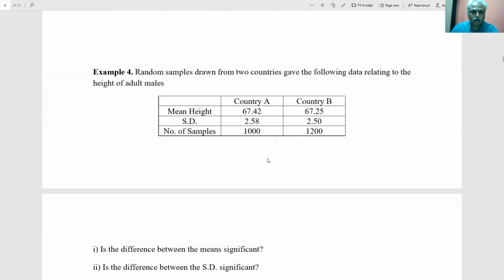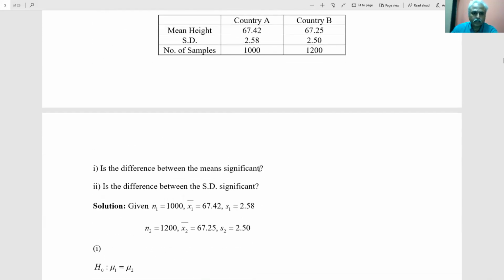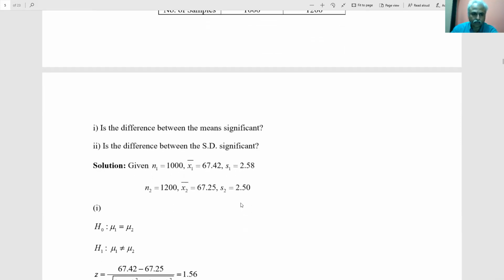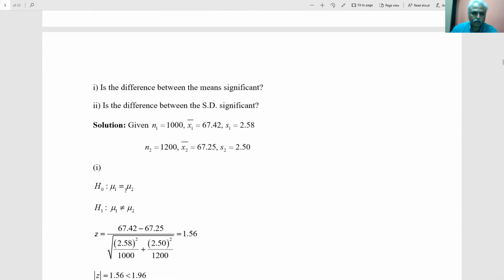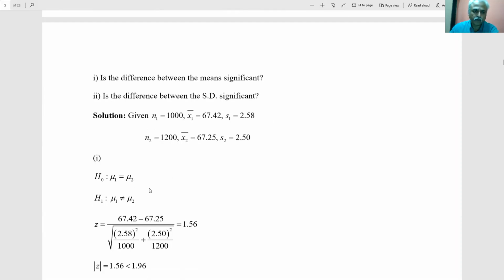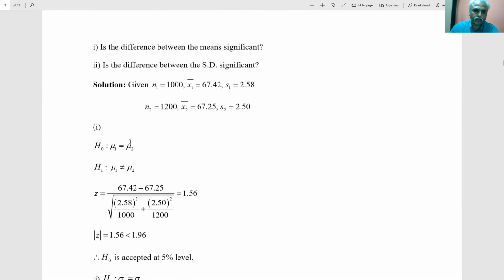Since there are two samples, instead of n and x bar, you have n1, n2, x1 bar, x2 bar, and sigma 1, sigma 2, or s1, s2 you can take. Now H0 is that both the samples have almost the similar mean. That is, the populations are the same. I am not writing x1 bar equal to x2 bar. Depending on these two, I am writing that both populations almost behave the same. The alternative hypothesis is its negative. So now we try to see whether it is true or false.